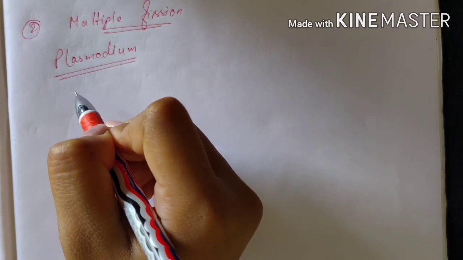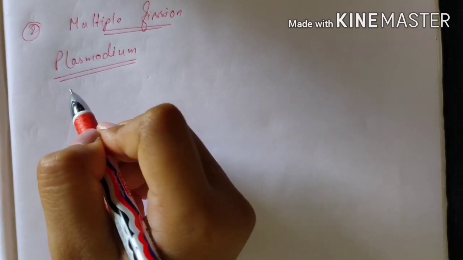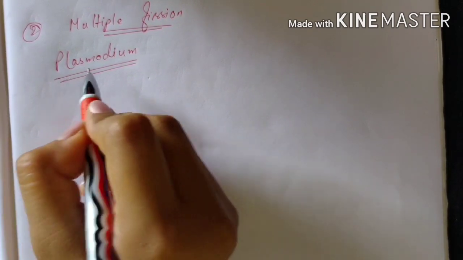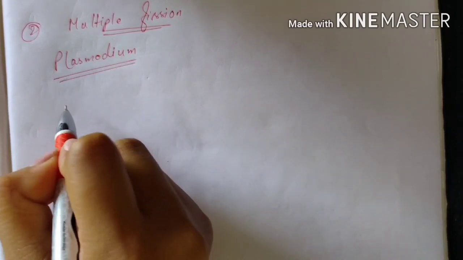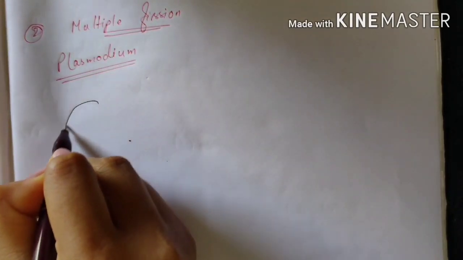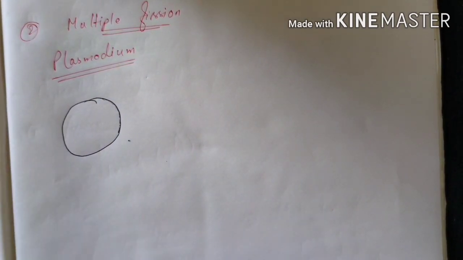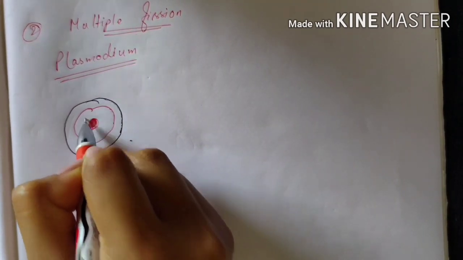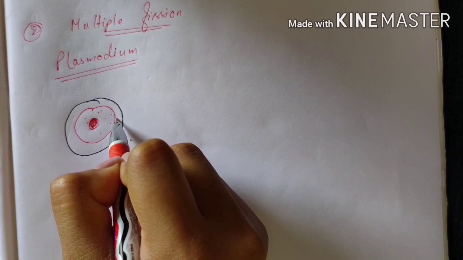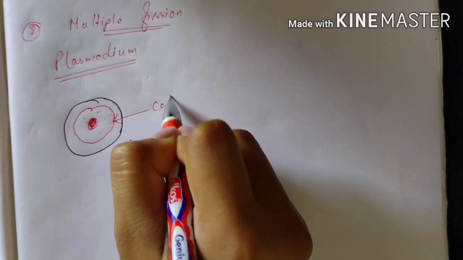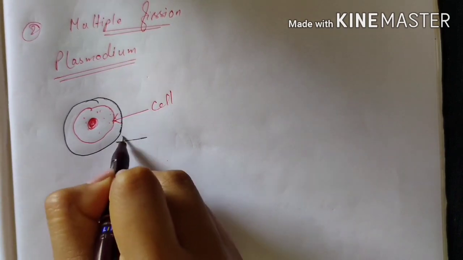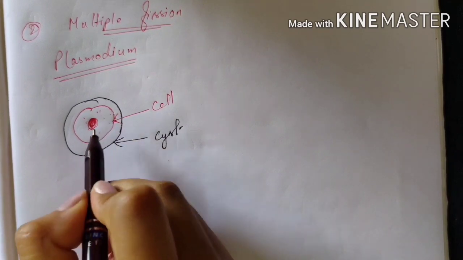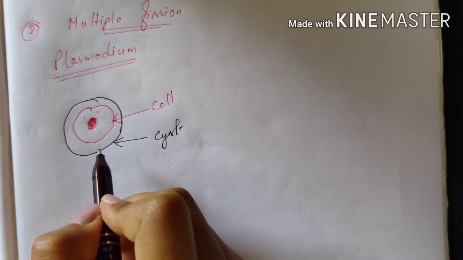It takes place when the environmental condition is not favorable. That means in a situation where the environment is not suitable for this species, the Plasmodium forms a cyst around it. This is the cell, the Plasmodium, and this is the cyst that it has formed. Cyst is nothing but a protective layer that protects the cell from the outside unfavorable condition.